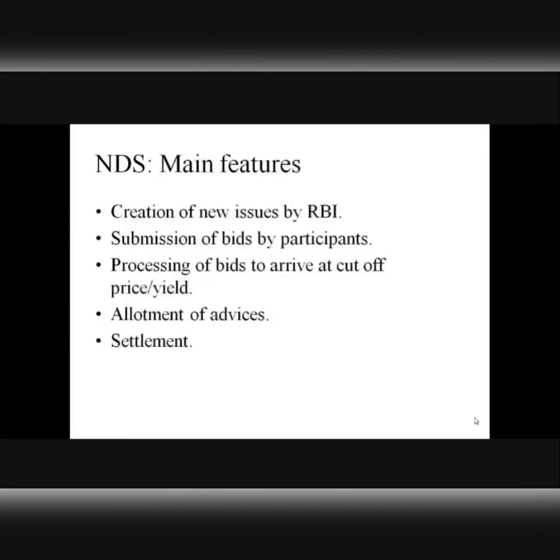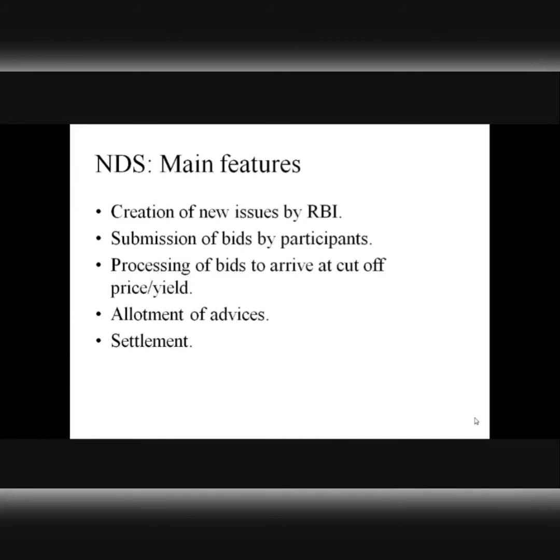Now this is the overall summary of the features that NDS offers to stakeholders in the government securities market. If you look at the screen, a few things have been mentioned. It helps in the creation of new issues by RBI. Investors can submit bids with the help of this module. Then it helps in processing of bids to arrive at the cutoff yield or price, and finally allotment of securities and their settlement to the prospective investors.